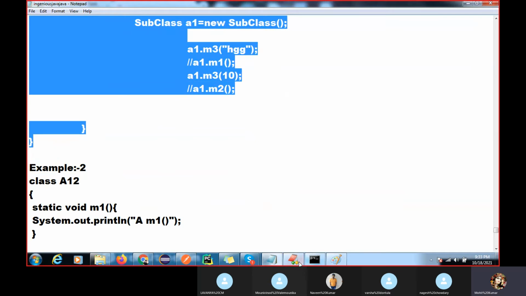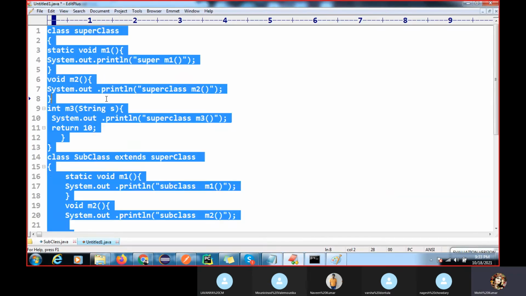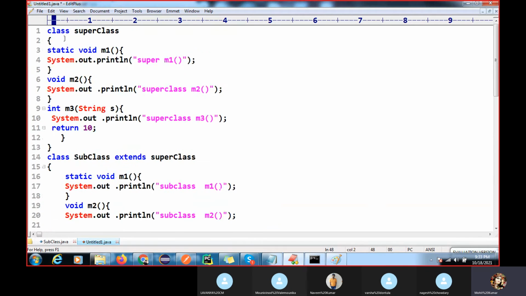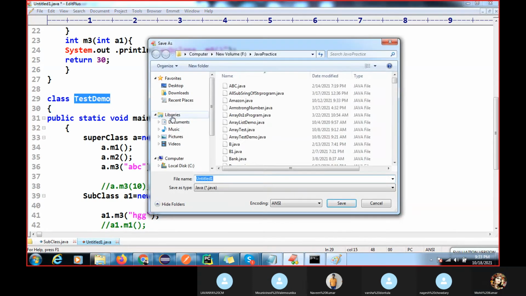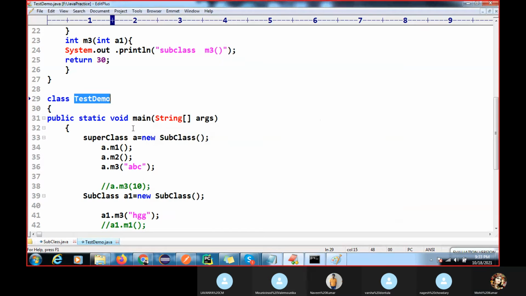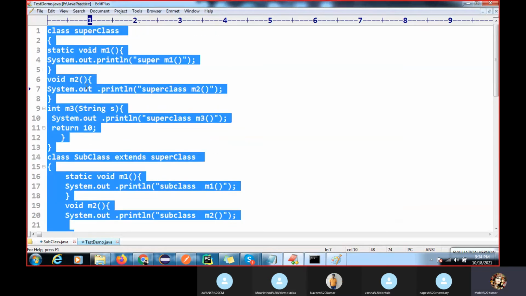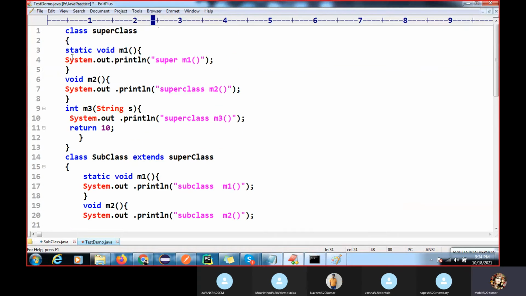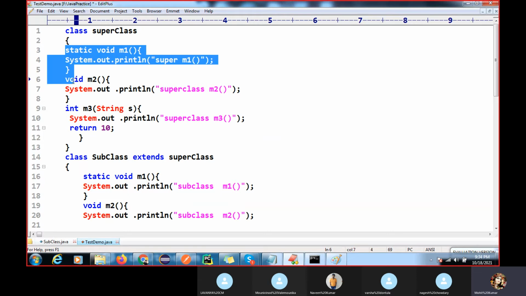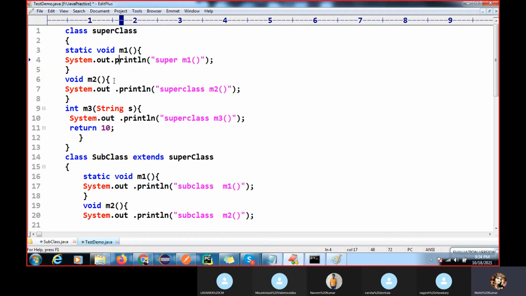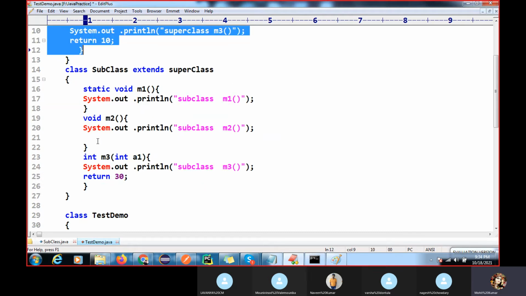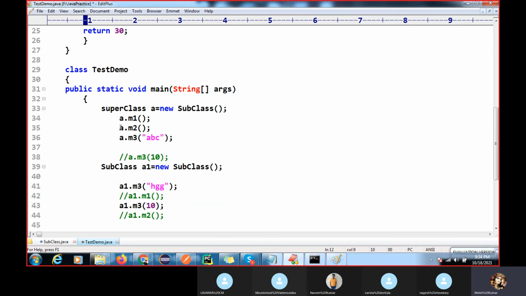This is the complete code. I will explain this code, then I will give it to you, and you have to find the answer. You can see this is the super class, and first you have to find which method is method hiding and which is method overriding. Now you have to find the answer.